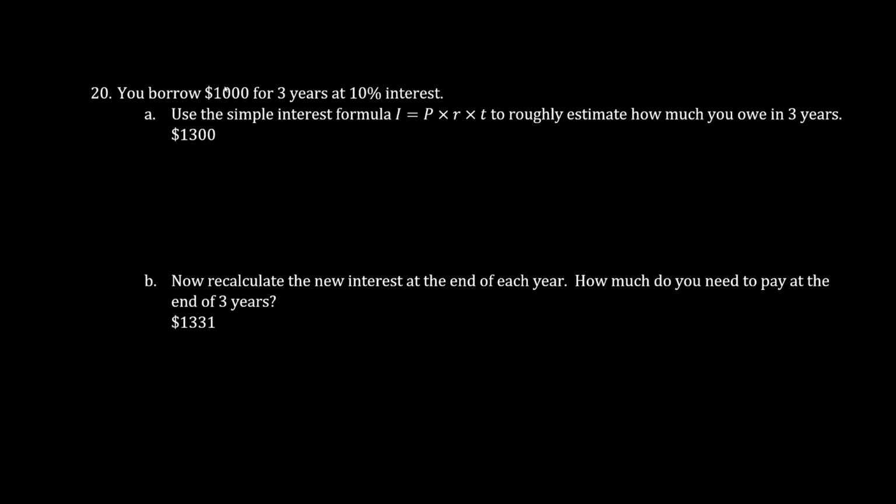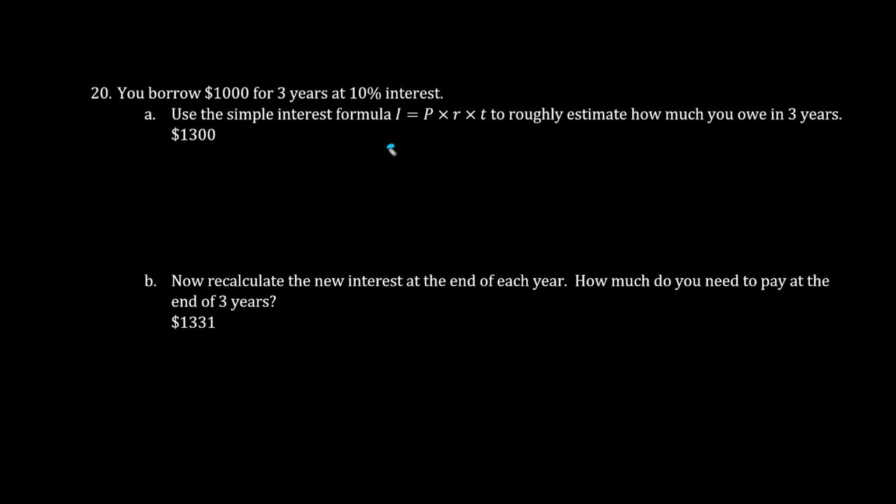Now, suppose you borrow $1,000 for 3 years at 10% interest. The simple interest formula is very simple. It's not realistic. The amount here is the principal, which is P, $1,000, times the rate. The rate is 10% or 0.1. And time here is 3 years, so T is 3.